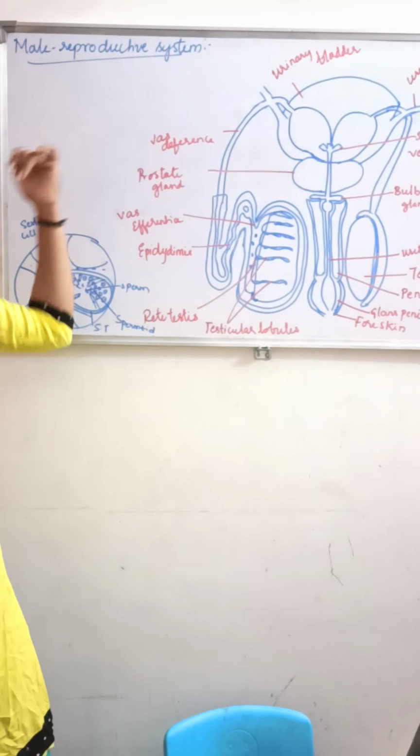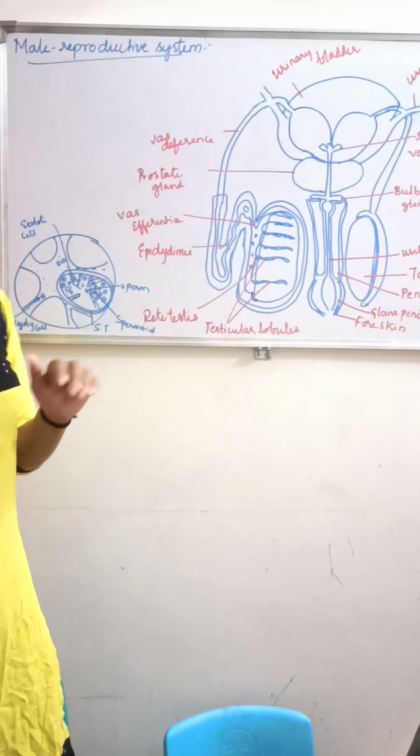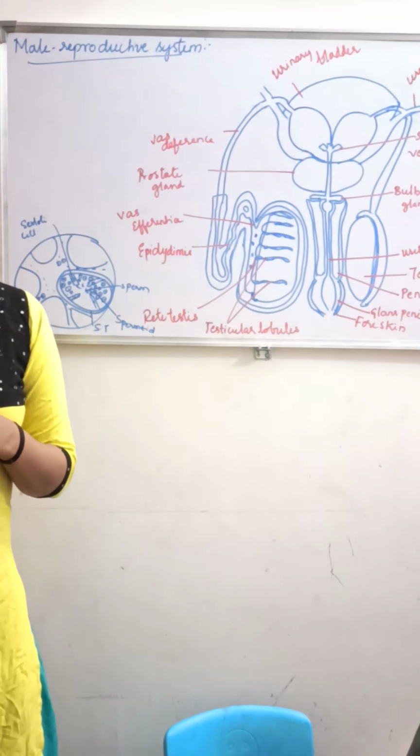So what does the male reproductive system consist of? What are the important parts of the male reproductive system?